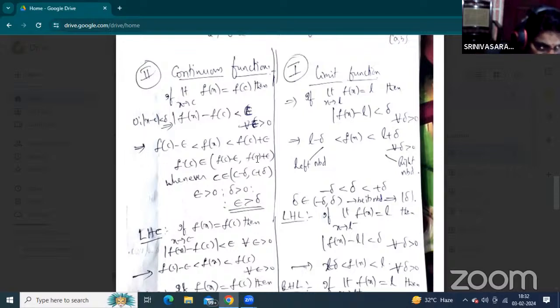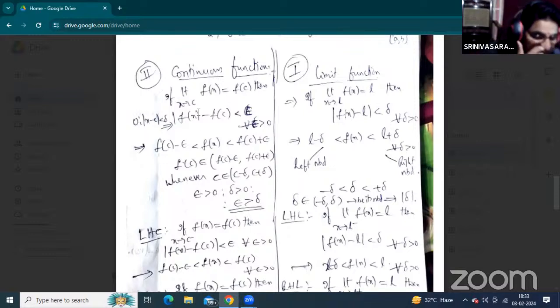So the epsilon neighborhood is the representation on the vertical axis, that is the y-axis. And the del neighborhood is on the horizontal axis, that is the x-axis. Now those functional representations: f of del equals epsilon. The function of del representation is the epsilon. So the f of x, like this, is the meaning of mod f of x minus f of c less than epsilon. That is the definition of continuity.